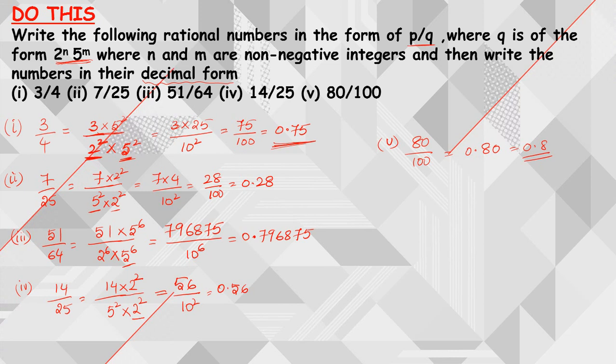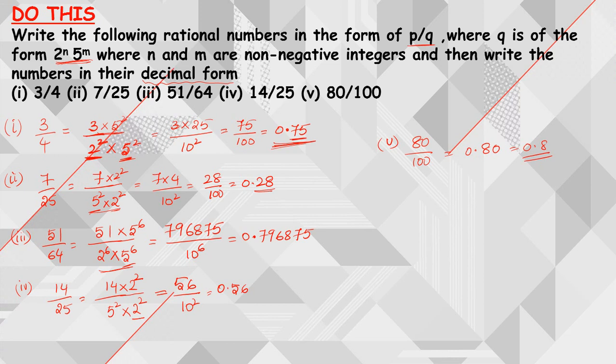From this, one more thing you can observe here is, see here I am having 2 square into 5 square. That means what is the power of 2 and 5? The power of 2 and 5 is 2. That means after the decimal point we are having 2 decimal places. That means after 2 decimal places it is terminating. The same way here also the power is 2. That's why it is terminated after 2 decimals.